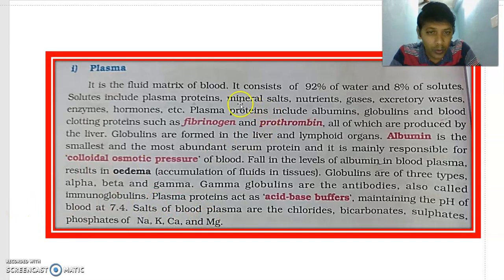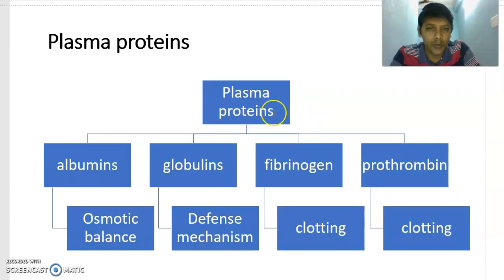Now I am going to focus on the different types of proteins present in plasma proteins. You can see here: albumins, globulins, fibrinogen, prothrombin. Albumins maintain osmotic balance. Globulins help in the defense mechanism; they protect our body.